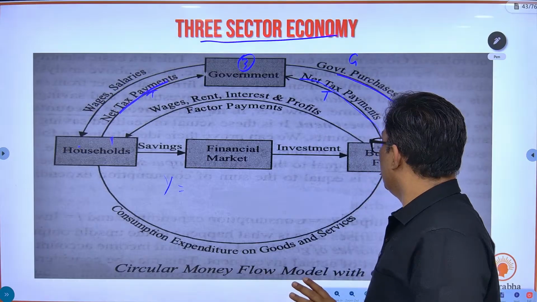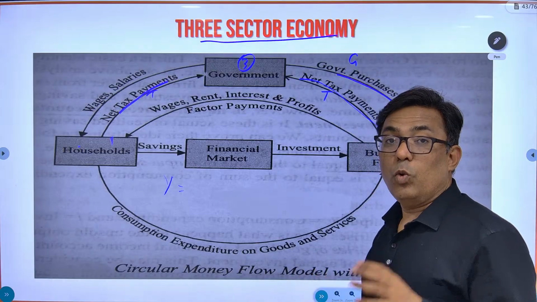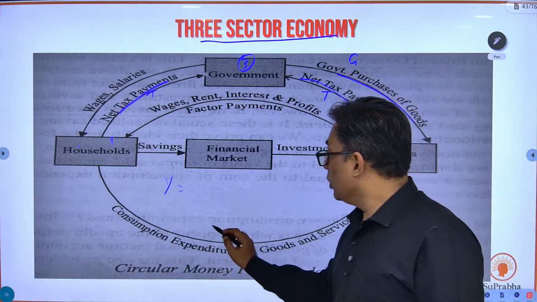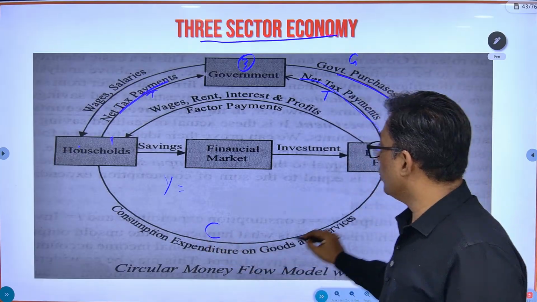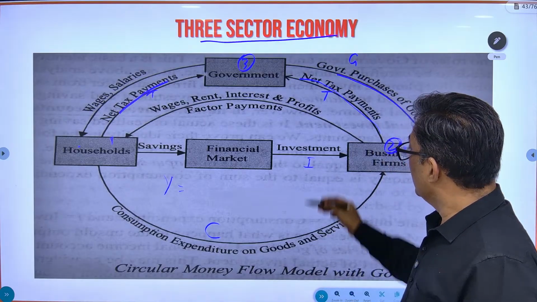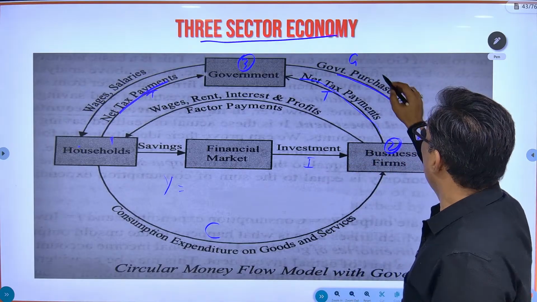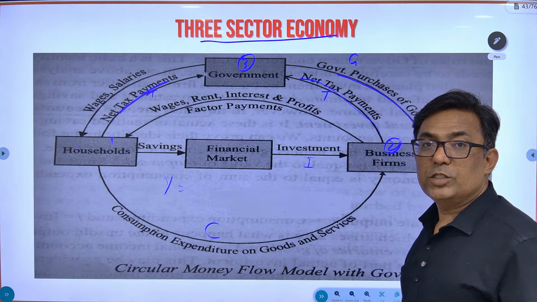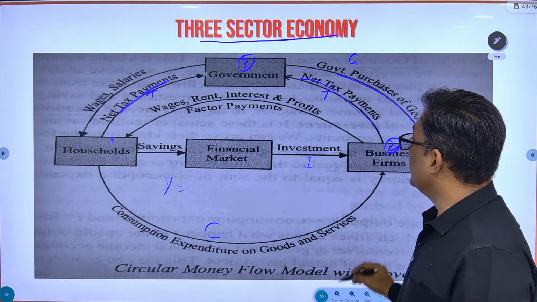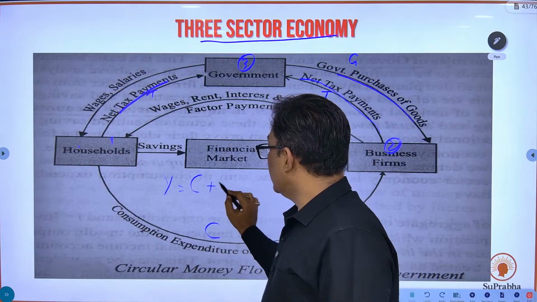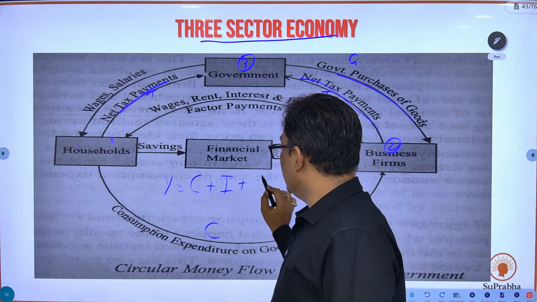What will the business firms produce? One, whatever is the consumption expenditure of the household. Second, whatever is the investment expenditure of the business firms. And third, whatever is the government expenditure. Whatever government purchases make, that will also be produced by the business firms. So for the three-sector economy, Y is equal to C plus I plus G.